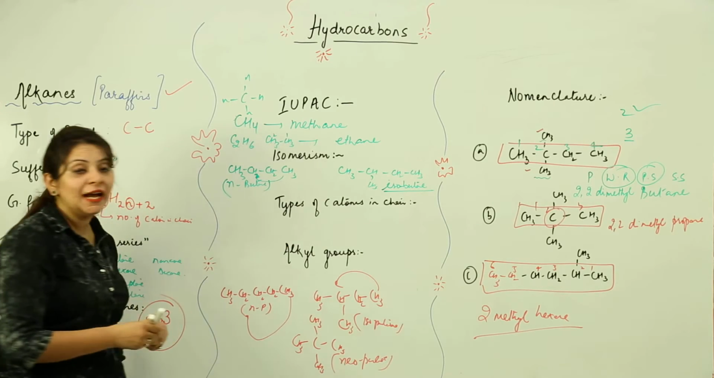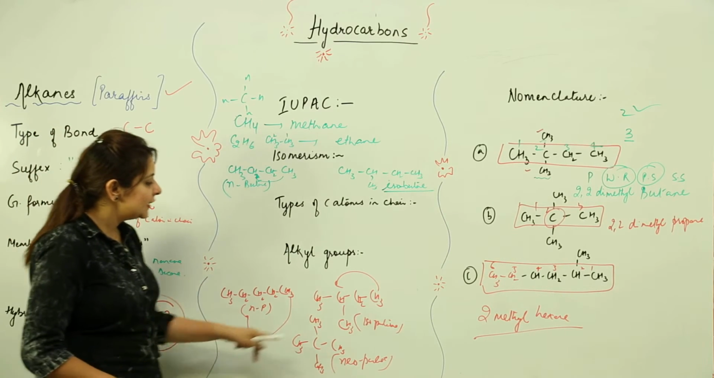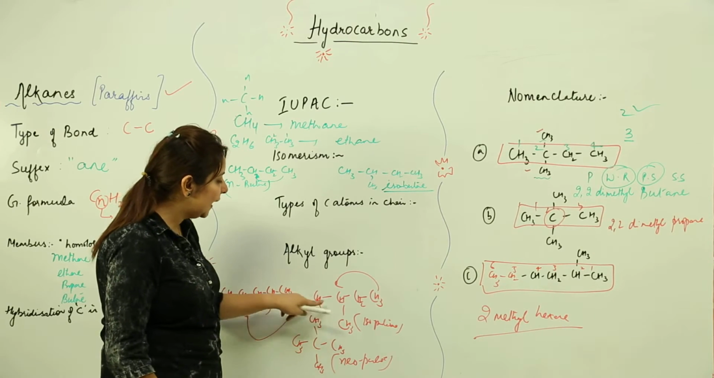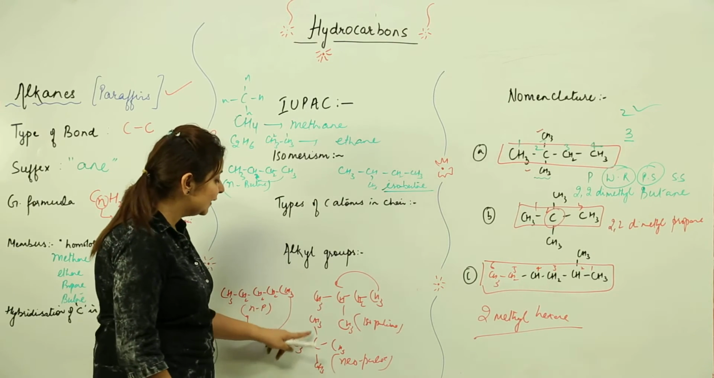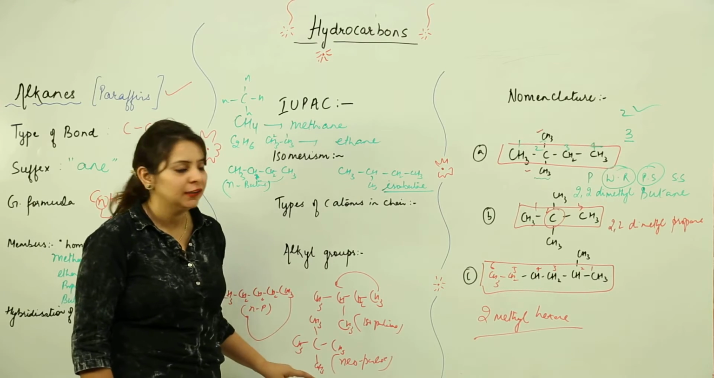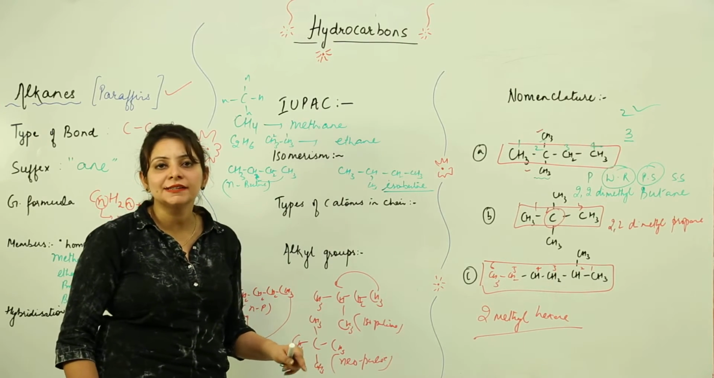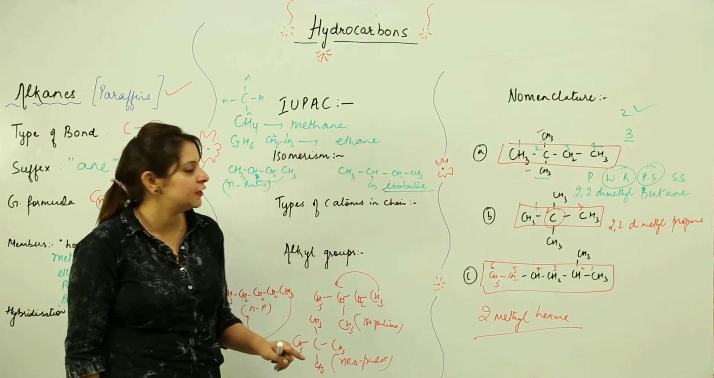But if I talk about the IUPAC names, it is butane, this one is 2-methyl butane, because there are 4 carbons in the chain, and it is 2,2-dimethyl propane. Likewise, these are actually the common names which you use to indicate that they have undergone isomerism.